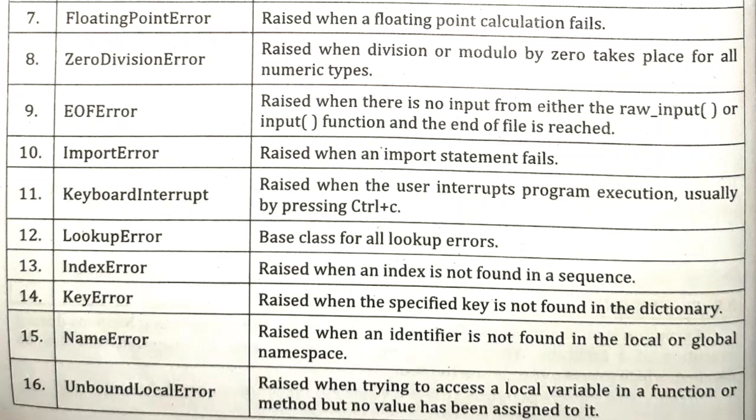Then we have FloatingPointError, which may occur whenever we are performing floating point calculations. Then the next error is ZeroDivisionError, which occurs whenever we try to divide any number by 0.